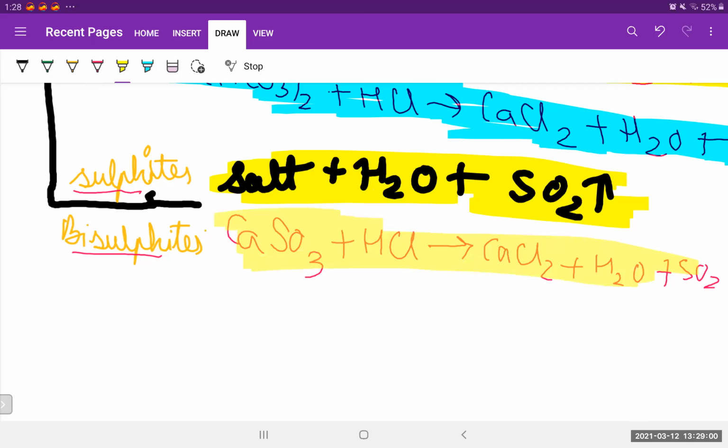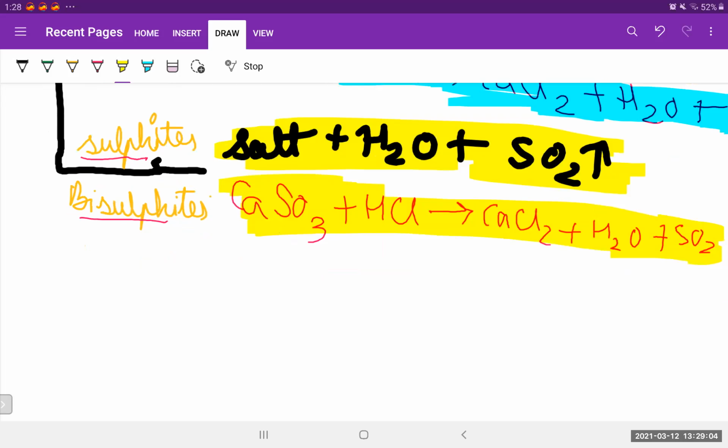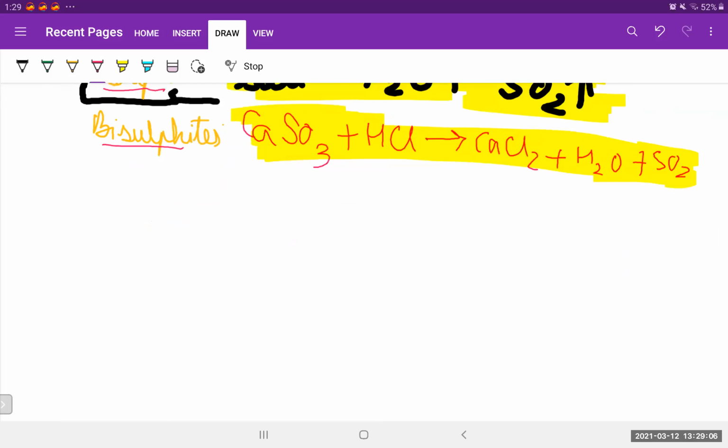Very important reaction. Let's see an example of bisulfites now. In bisulfite we can take sodium bisulfite. Bisulfite, I've already told you, bi is what? It has hydrogen, nothing else. So NaHSO3, it has hydrogen, or we can also call it sodium hydrogen sulfite or sodium bisulfite. Both are correct.